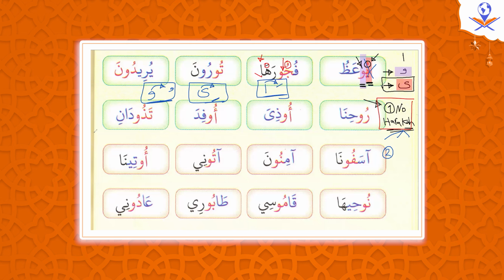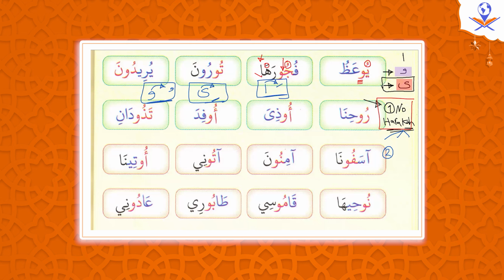So look at our example again. This waw now, we have a doubt. Is this waw a mad letter or not? Let's check the conditions again. We said the first condition is no haraka. This waw doesn't have a haraka. How about the second condition? This waw is preceded by a dhamma. So now we are sure this is a mad letter, so we need to apply this waw as a mad letter.